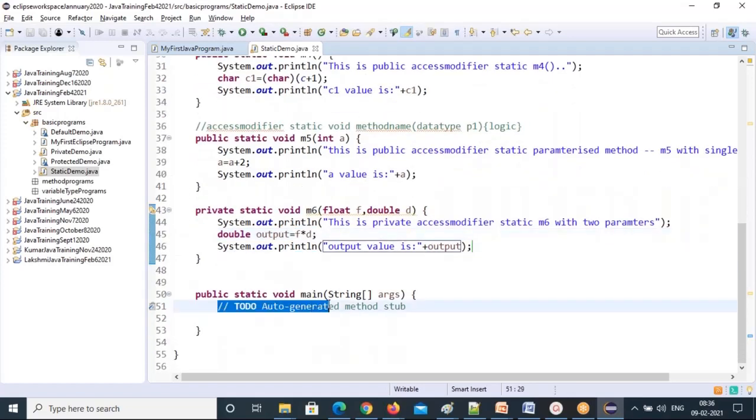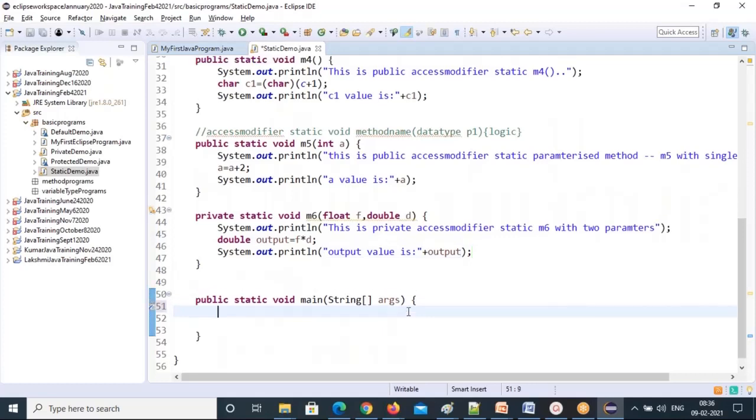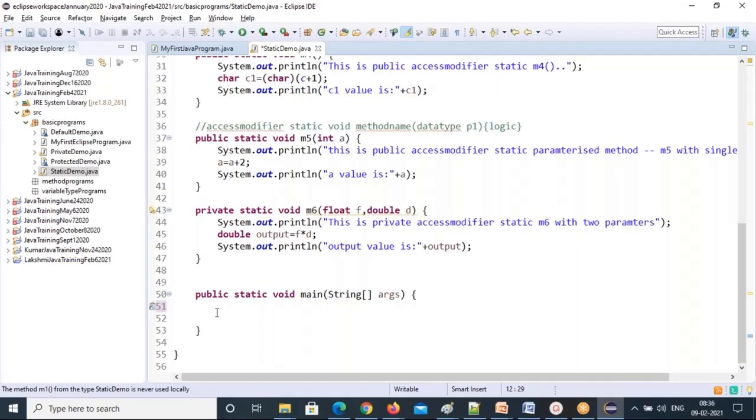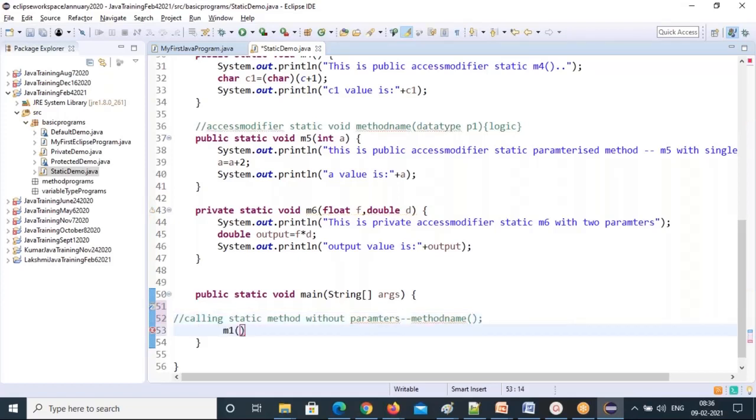So how can I call them? Let me show you how to call them. So, static methods, how to call. For the method calling of a static method without parameters, I have shown you already, just call the method name. This is the syntax: method name, semicolon. That's it. So this is the syntax for how to call a static method without parameters inside the main method.